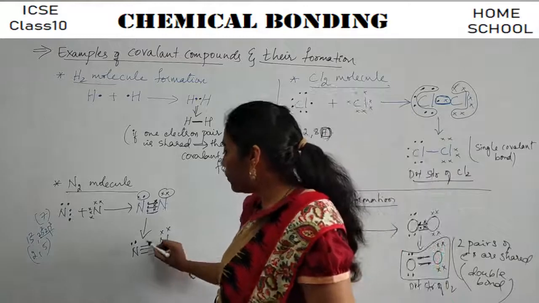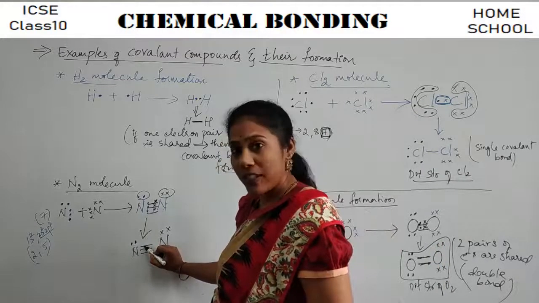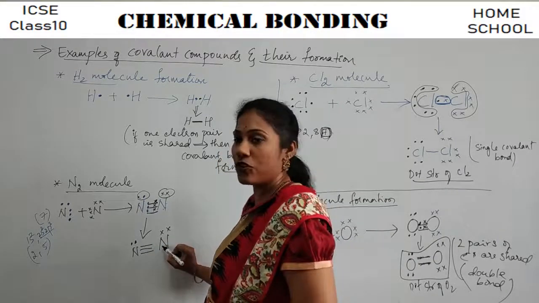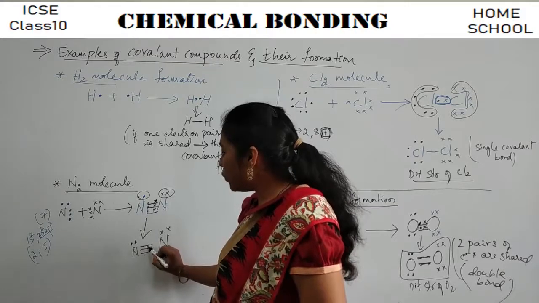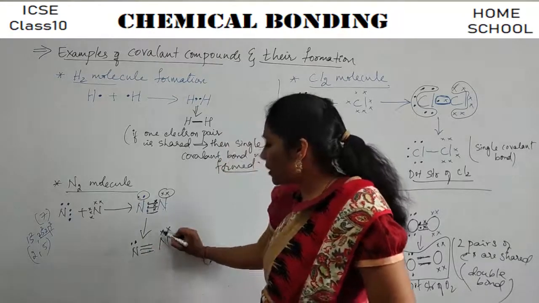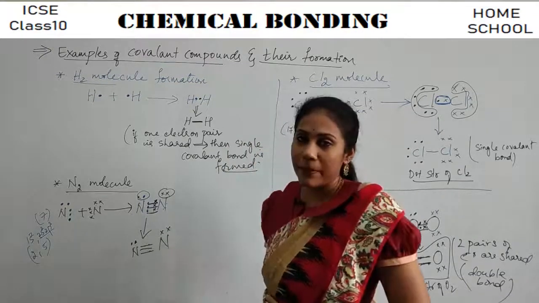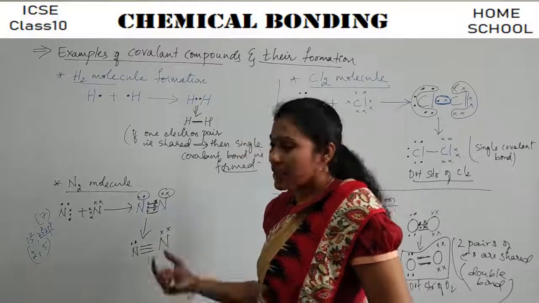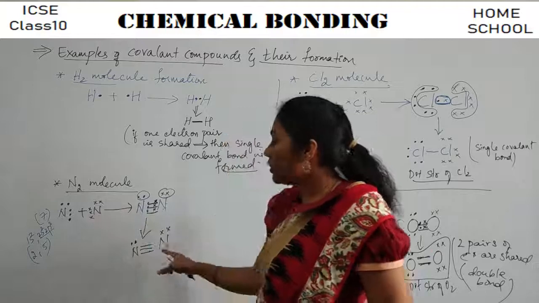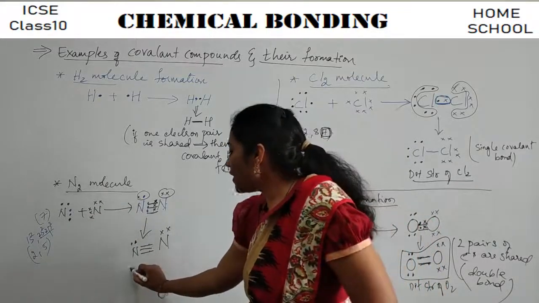Say now you count the number of electrons present on nitrogen. 1, 2. Bond means 2 electrons, no. 3 bonds belong to this nitrogen also. These 3 bonds belong to this nitrogen also. So 1, 2, 3, 4, 5, 6, 7, 8. 8 electrons are there, happy. And coming to this nitrogen, 1, 2, 3, 4, 5, 6, 7, 8. 8 electrons are there, this is also happy. So as long as 2 nitrogens are close to each other, as long as they are there as an N2 molecule, the nitrogen atoms are happy, right? So this is the dot structure